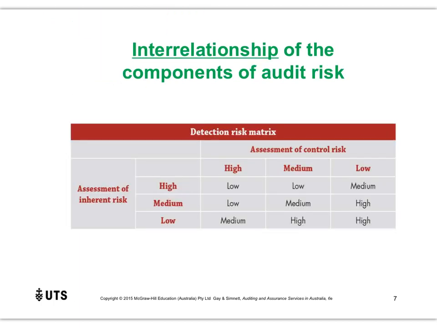So I've included this slide in here for you. As I mentioned earlier, there is an inverse relationship between inherent risk and control risk compared to detection risk. So you can use this particular slide or use this table to help you with that. So if we have a situation where inherent risk is assessed as high and control risk is assessed as high, then that means that our level of detection risk would be low. Alternatively, if we have a situation where we assess inherent risk and control risk as low, then our detection risk would be high. So keep this in your study notes. We'll be adding to this and explaining this further in the weeks to come.